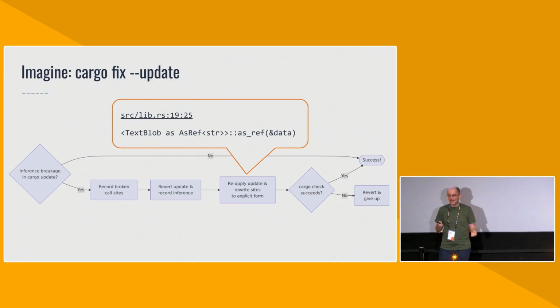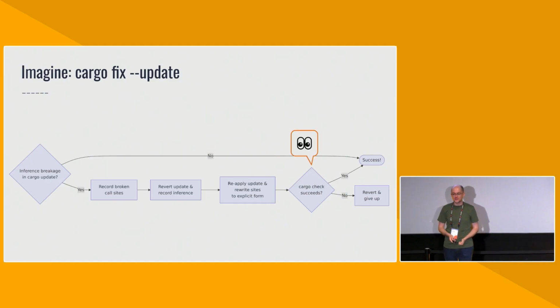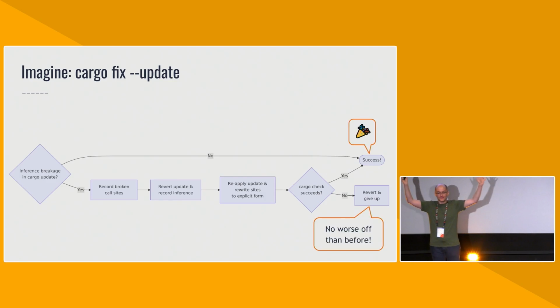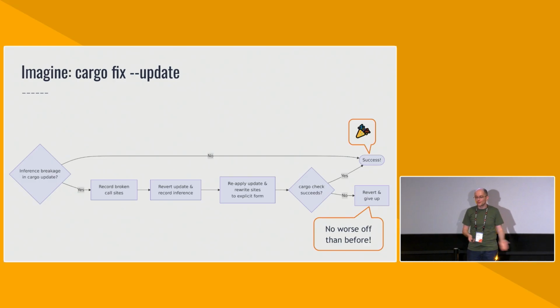Okay, great. Let's see if that worked. We run cargo check. One of two things could happen. Either everything's fine, in which case, great, we solved the problem. Yay, no more breakage. Or we didn't solve the problem, but we're not really worse off than before. The project was broken to begin with, so we just undo all of the changes that we did, and we just throw up our hands and say, hey, user, sorry, you need to fix this. We can't do it for you.